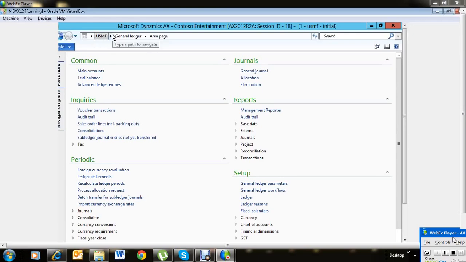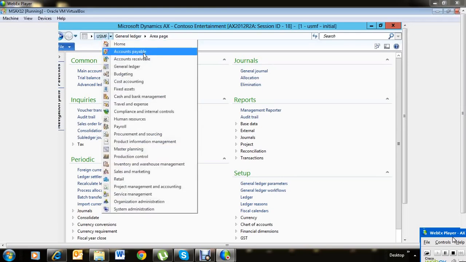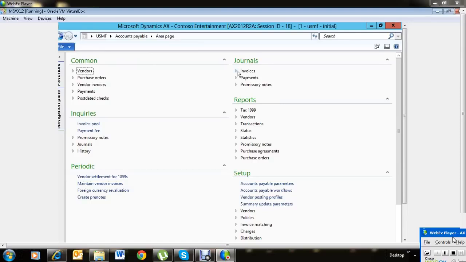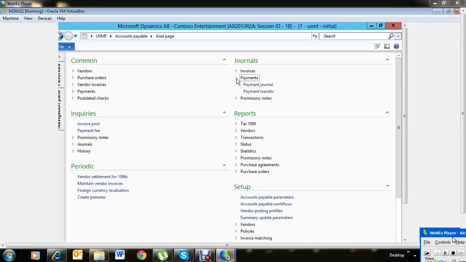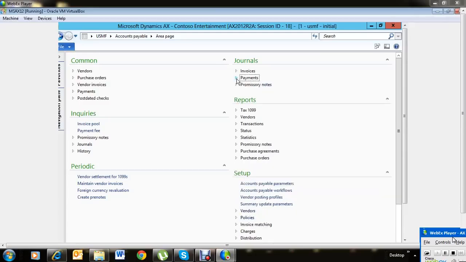At the same time, in the transactions, we're going to go to the AP, and we're going to see the AP invoice journals. That's the recording of our vendor invoices. If there is an invoice without a purchase order, how do we record it? We're going to see it in our invoice journals. Along with that, we want to see the payments as well, how we make the payments to the vendor invoices. All these aspects we're going to look into.